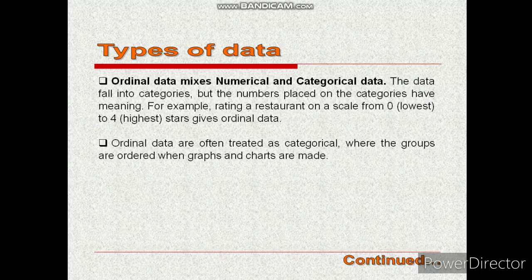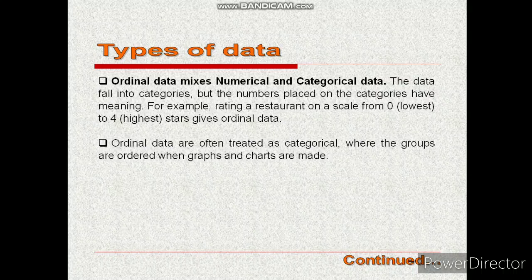Ordinal data. Ordinal data mixes numerical and categorical data. The data fall into categories, but the numbers placed on the categories have meaning. For example, rating a restaurant on a scale from 0 to 4, where 0 means lowest and 4 means highest. Ordinal data are often treated as categorical, where the groups are ordered when graphs and charts are made.